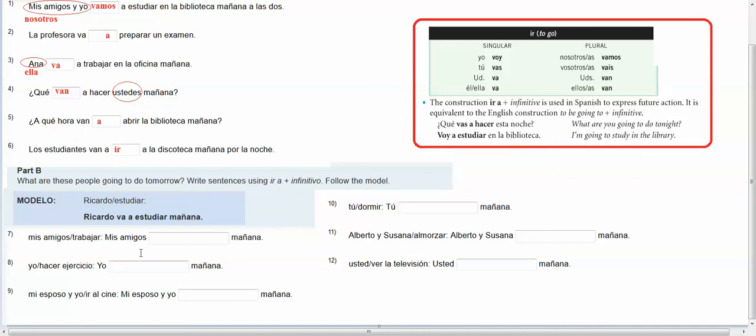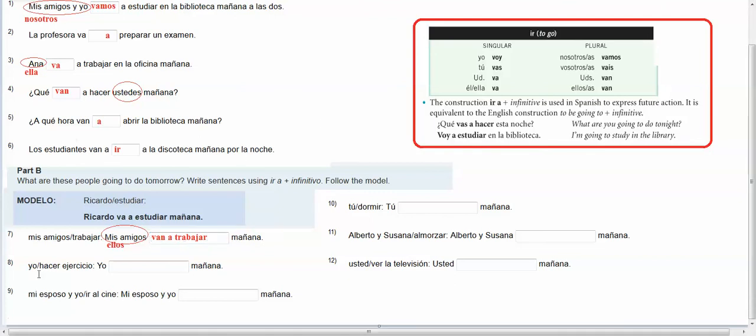Down here, we're going to do the same thing again, but it's already done. We need to write the whole thing out. So the subject is mis amigos, which is the same thing as ellos. Okay, and so then ellos for ir is van. So what I'm going to plug in over here is van. I need an a, and what they're going to do is over here, they told me trabajar. So, mis amigos, ellos van a trabajar mañana.